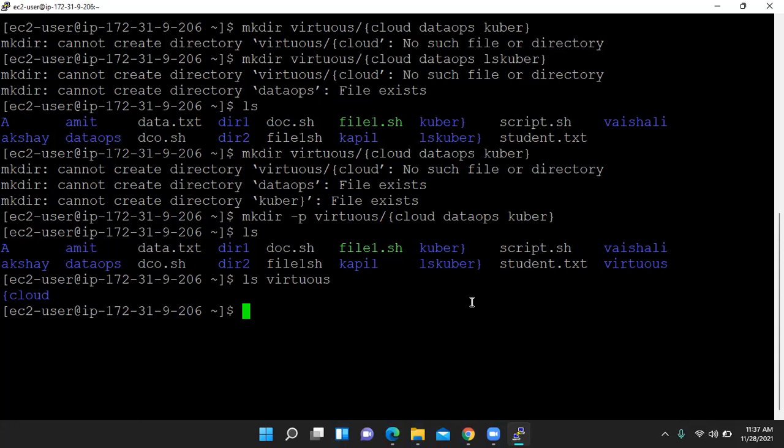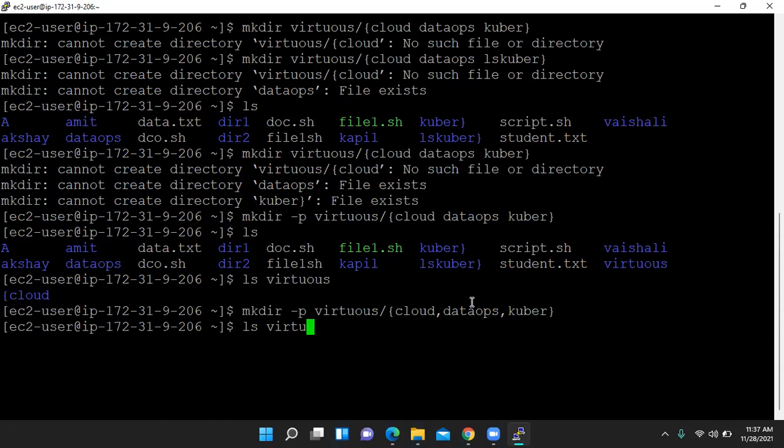I think there is no space. We have to write a comma, and there is no space. So there is confusion from my side. See, we have ls virtuous. See, we have this cloud, and again it is showing previous data.